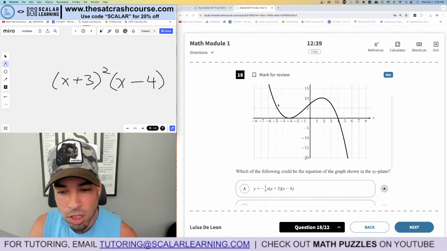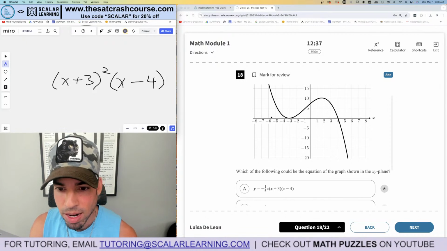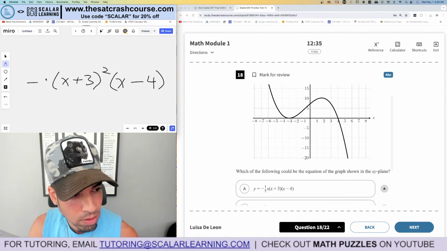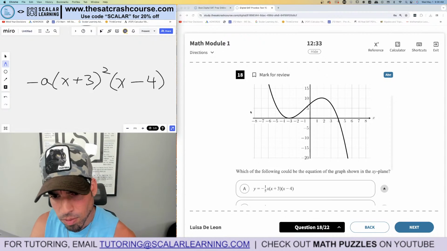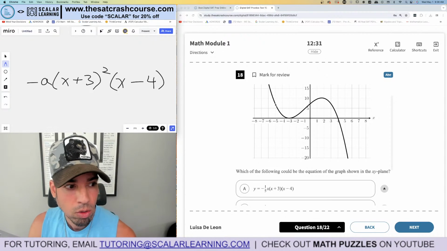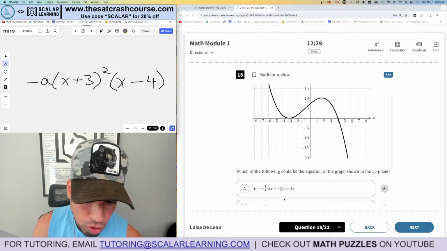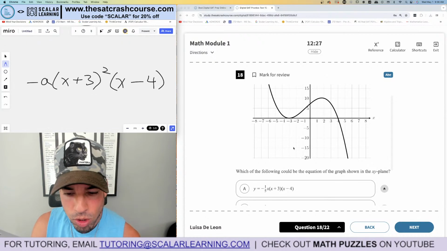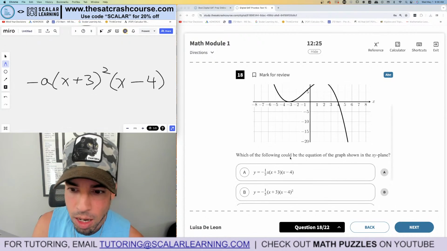And now, since it goes up to the left and down to the right, it's going to be something negative, so some negative a value. If you don't know that it's got to be negative, again, you can try these values out in Desmos and double check. Okay, now let's see what we got.